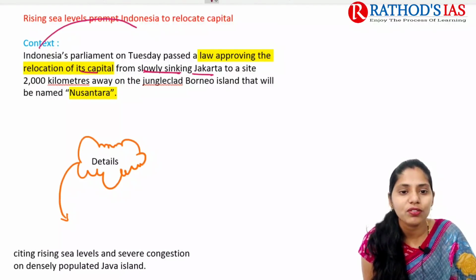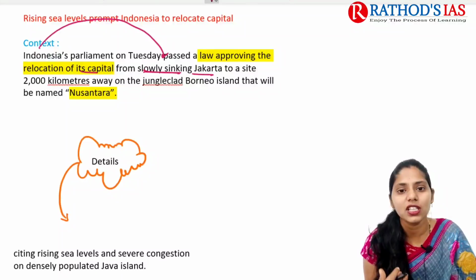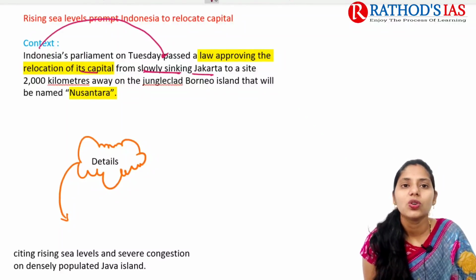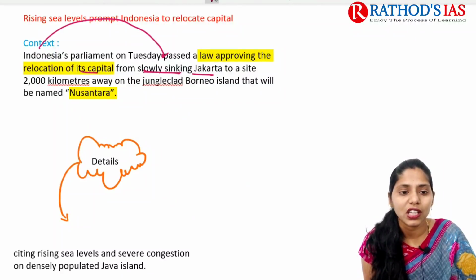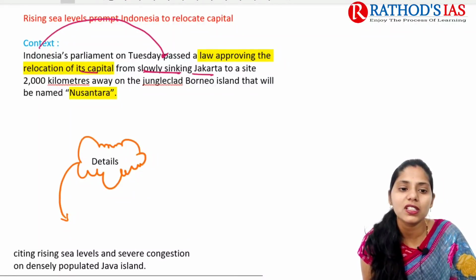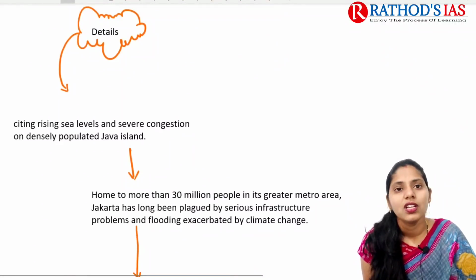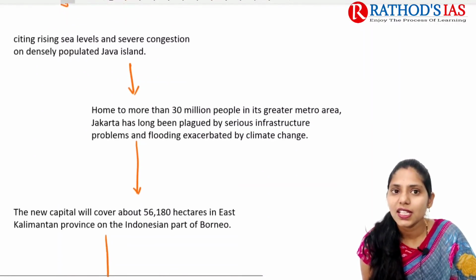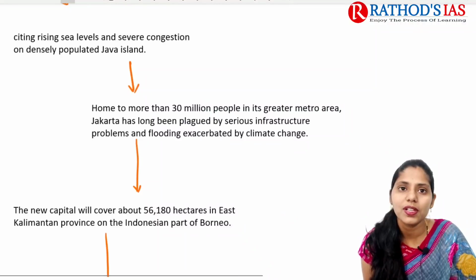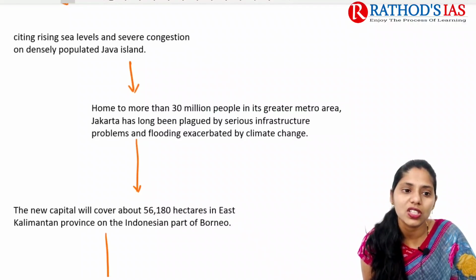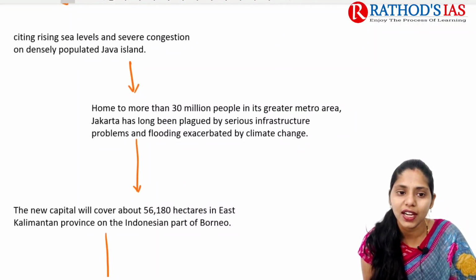So actually the capital of Indonesia is Jakarta, and it is sinking slowly. Okay, so because of this they want to relocate the capital to a site 2000 kilometers away on the jungle-clad Borneo island, and the name of that capital city will be Nusantara. So if you are talking about details, it mainly says that because of increasing sea levels, there is also severe congestion on densely populated Java island.